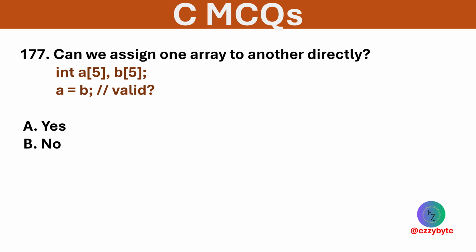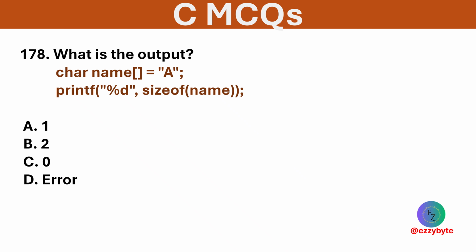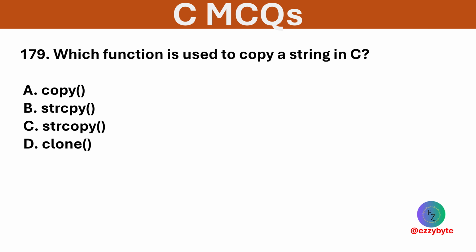Can we assign one array to another directly? Options are yes, no. Option B is correct. Arrays cannot be assigned directly in C. What is the output of the following? Options are 1, 2, 0, and error. Option B is correct.